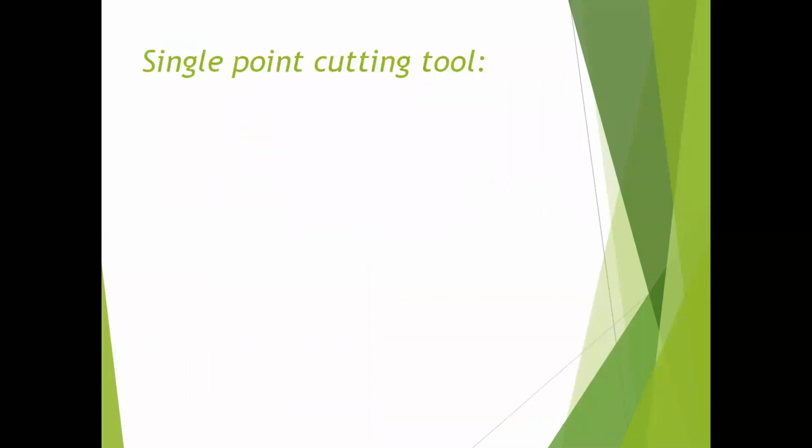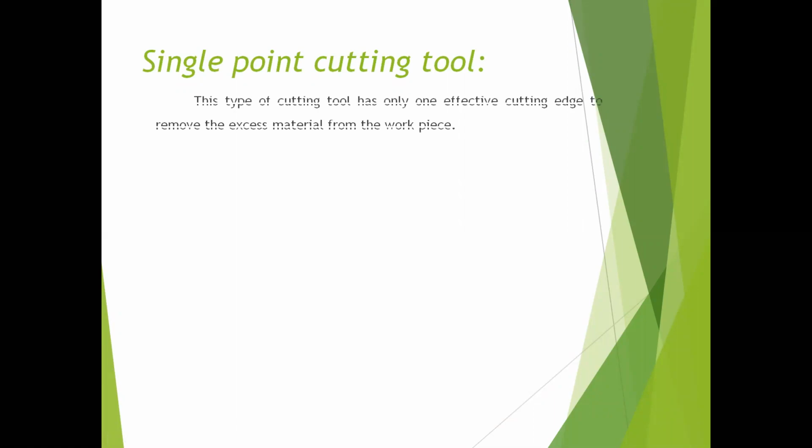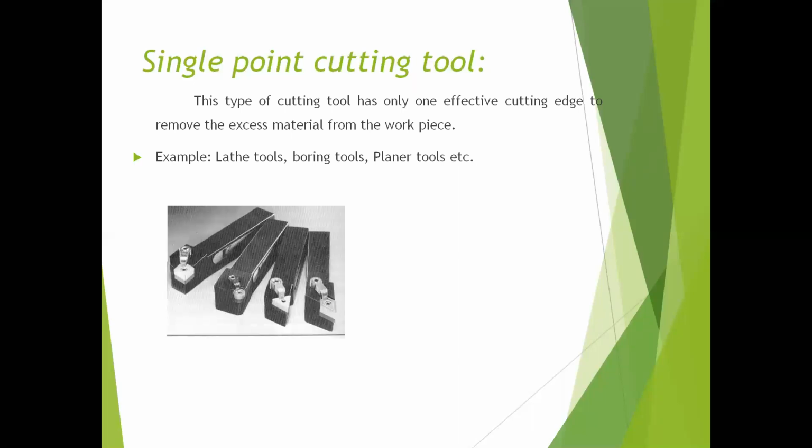Next, coming to the single point cutting tool. Already we discussed this cutting tool in the last lecture. It has only one effective cutting edge to remove the excess material from the workpiece. In the single point cutting tool, only one cutting edge is effectively involved in the material removal process. Examples: lathe tools, boring tools, planer tools, etc. These are some examples of single point cutting tools.